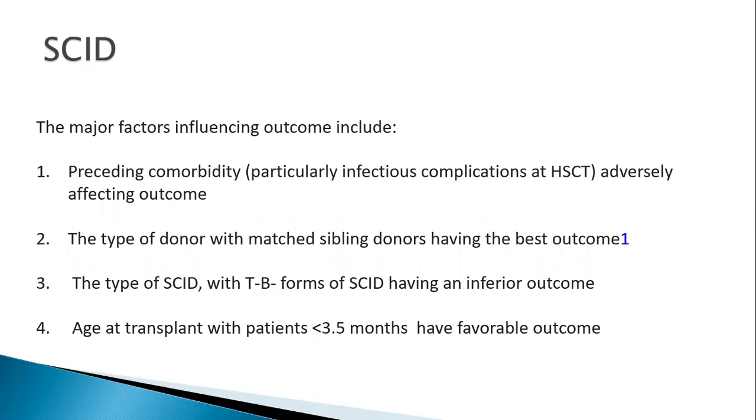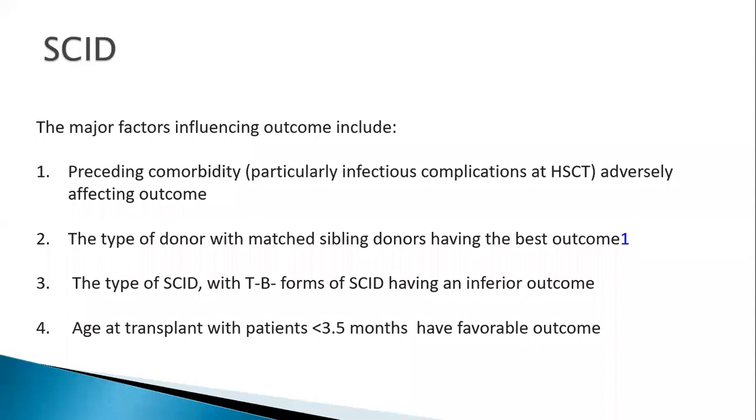The age of transplant again matters. Someone at a younger age, less than 3.5 months, would have a favorable outcome. The reason is they still have certain maternal antibodies until that point, 2 to 3 months of age, where the chances of severe life-threatening infections are low. So the chances of a better outcome are higher when the age at transplant is less than 3.5 months.